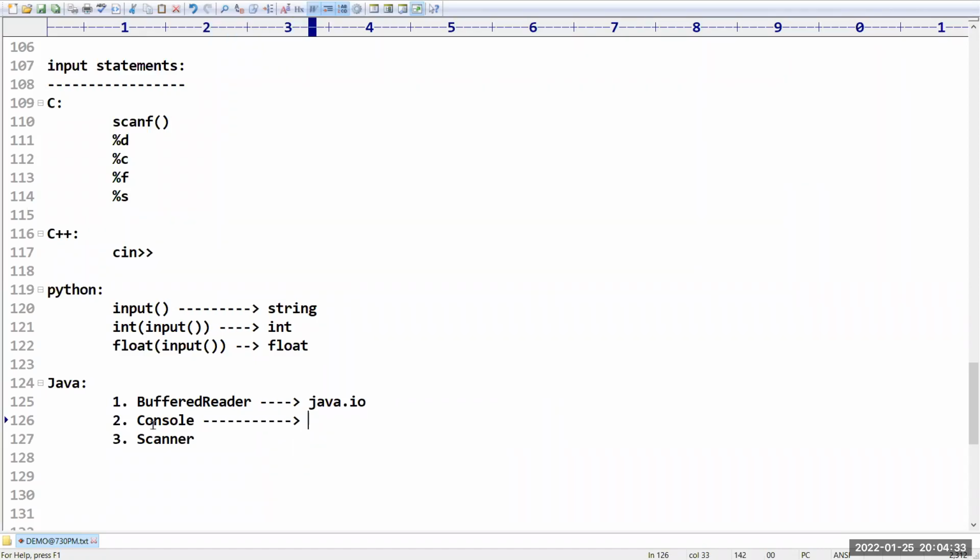This console class is also available in java.io. The scanner class is available in java.util. Remember these words carefully. Remember these words carefully, because I will explain these things.